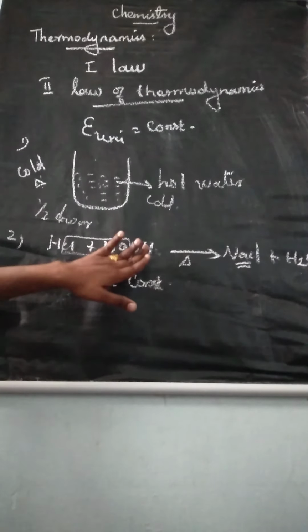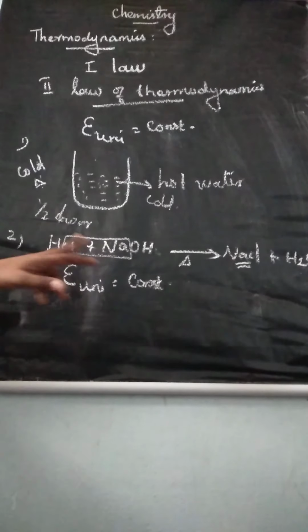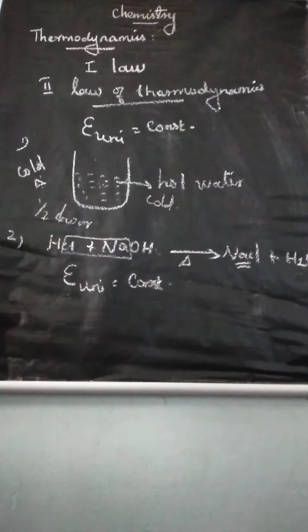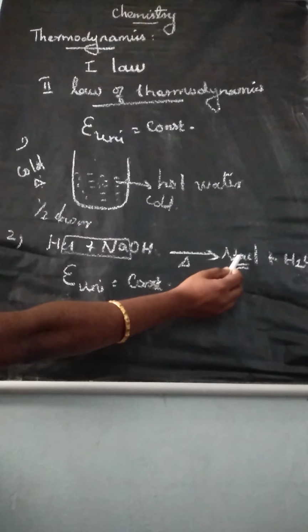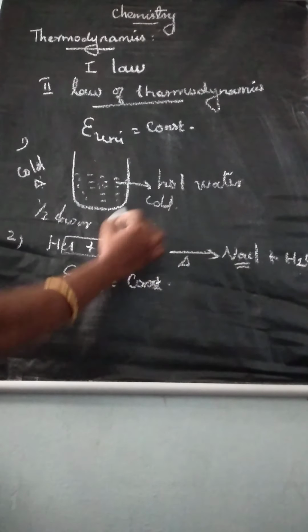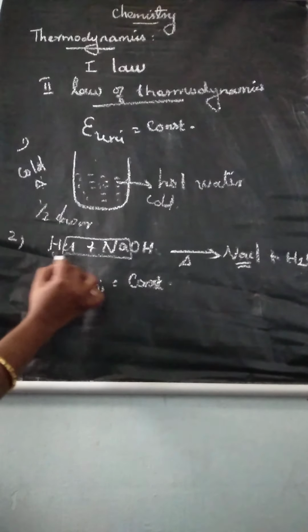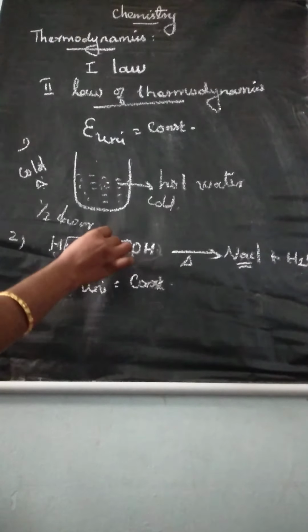In the same way, in the second example, hydrochloric acid and sodium hydroxide form sodium chloride. The sodium chloride directly does not absorb heat energy to produce hydrochloric acid and sodium hydroxide.